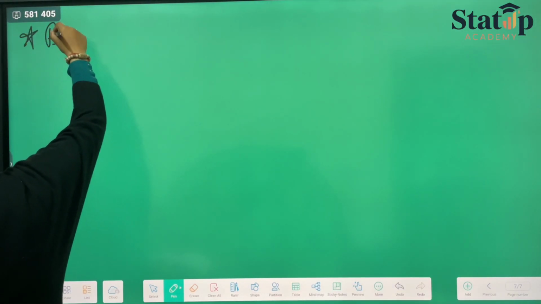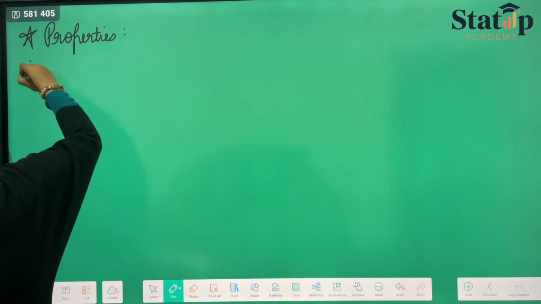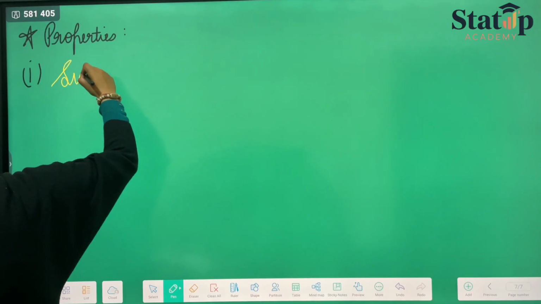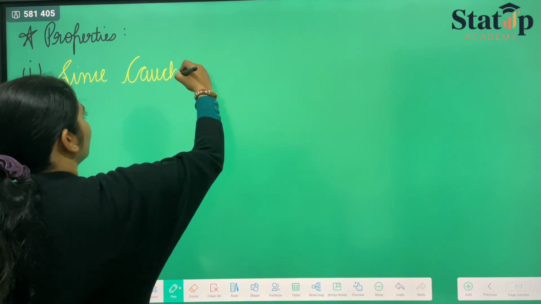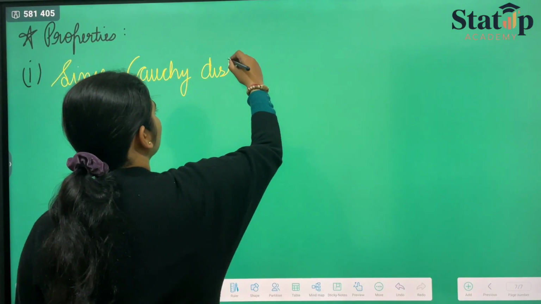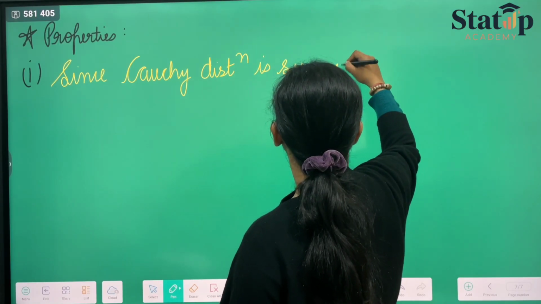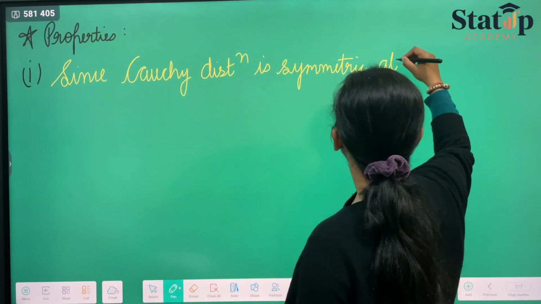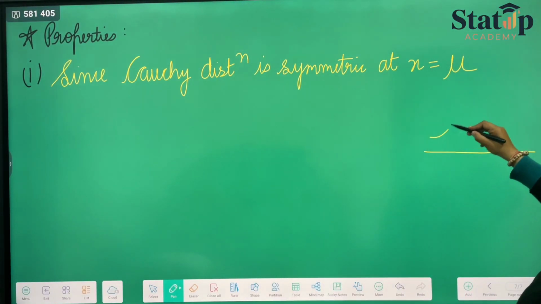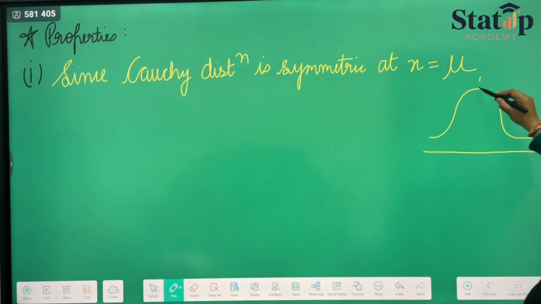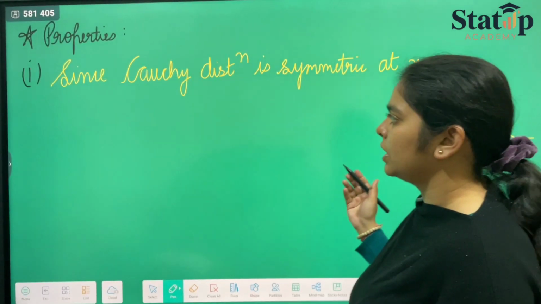First of all, Cauchy distribution is symmetric at x equals mu, just like normal distribution, which means that if we draw a graph like this, and this is mu, then it is symmetric on both sides of mu.